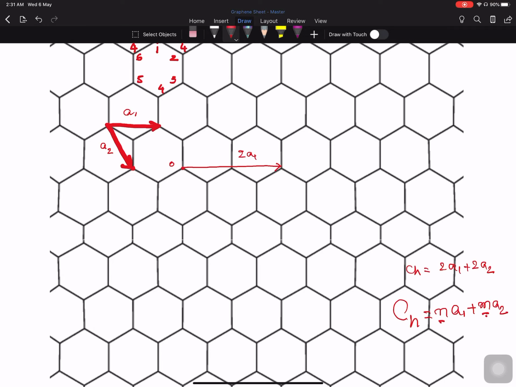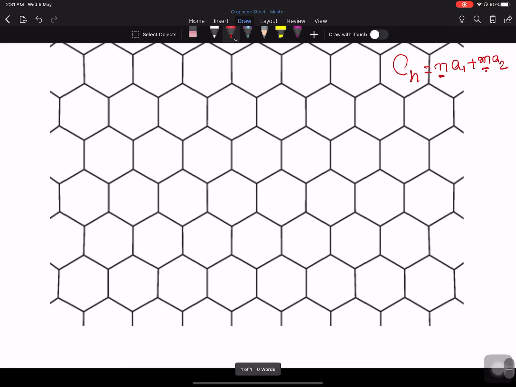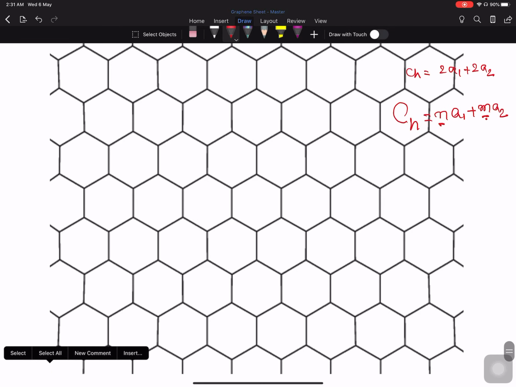Sorry, the structure here is slightly modified, so let us take the other place, starting this as the origin. So let us say we proceed to 2A1, and from there let us proceed to 2A2 in the other direction.